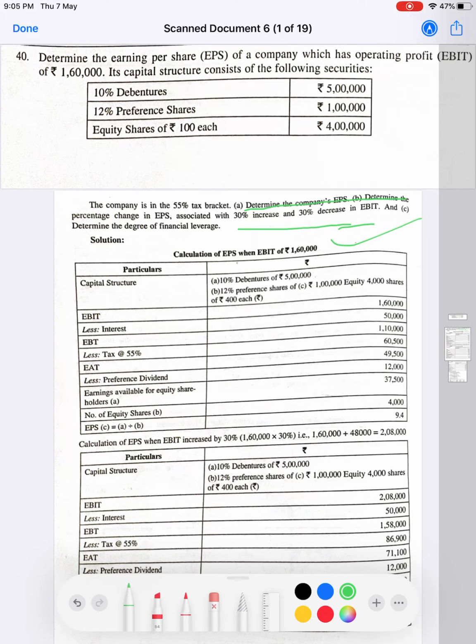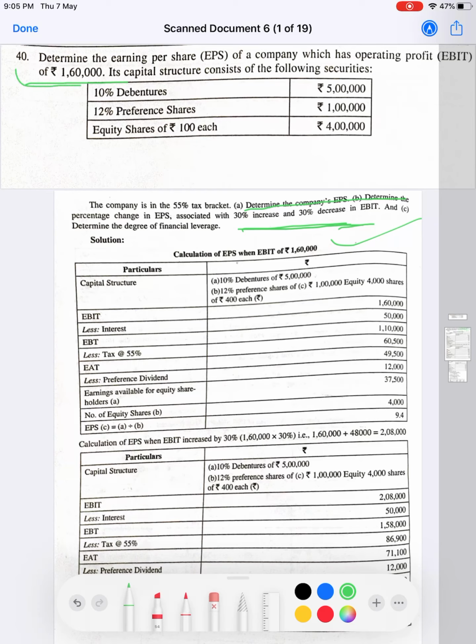Calculation of EPS. If you observe the question clearly, in the initial stage the company has an operating profit of 1,60,000 and is seeking some suggestion from us in terms of EPS if the EBIT increases by 30% and decreases by 30%.